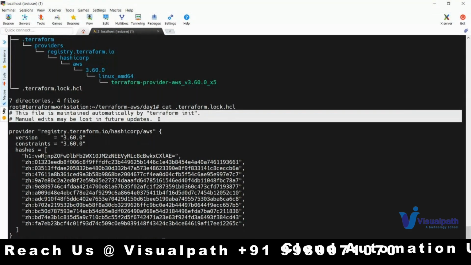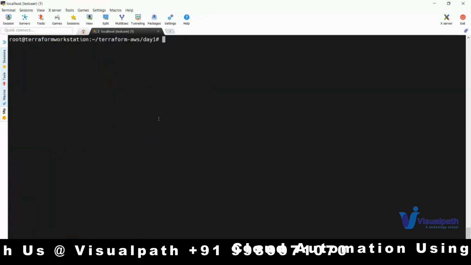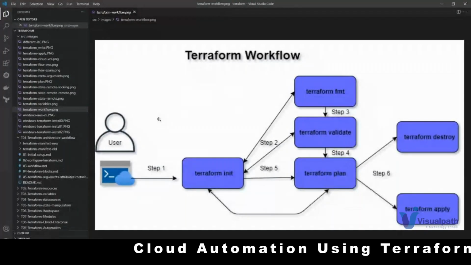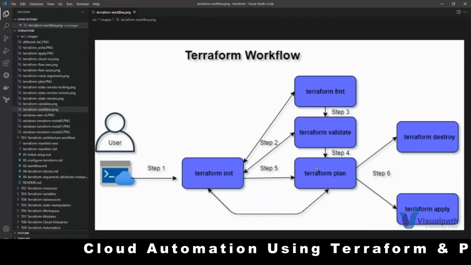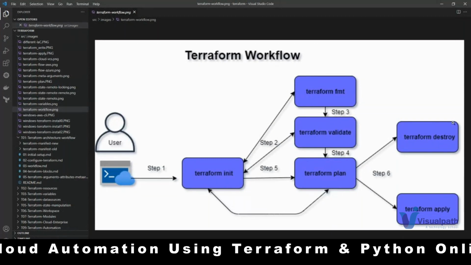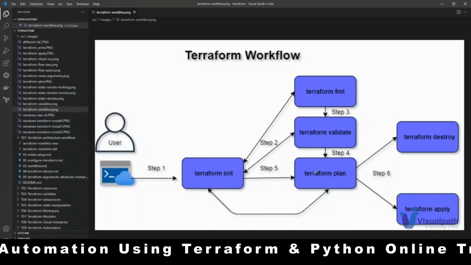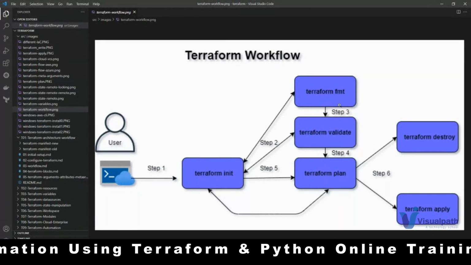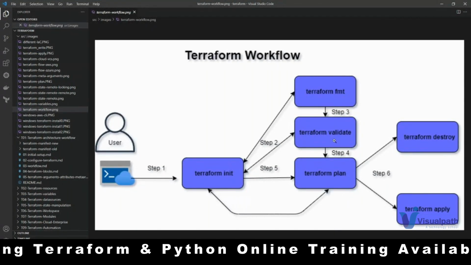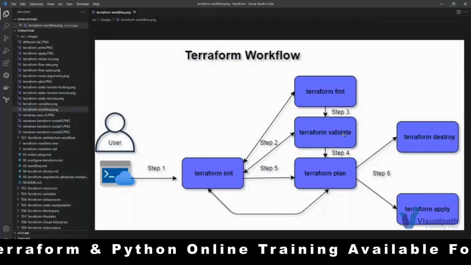Okay, done. Now after this Terraform init command, there are two commands which are optional actually. We can directly run Terraform plan, which is like a preview before actually creating it. Before that also we can run two optional commands. One is Terraform fmt, which is called formatting, and then we have Terraform validate, that is syntax validation.